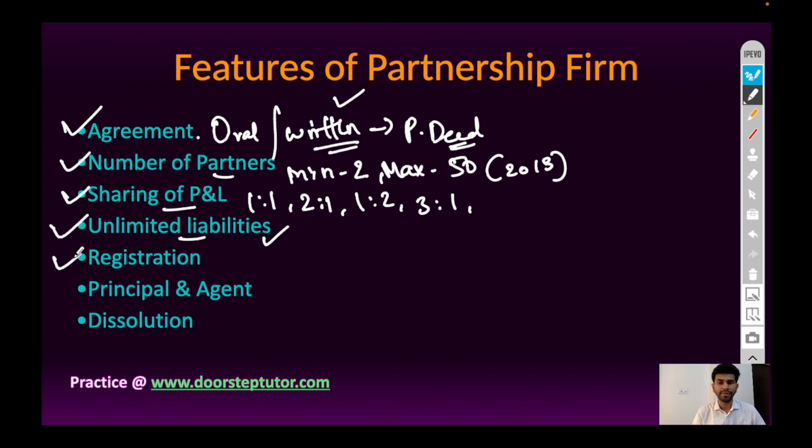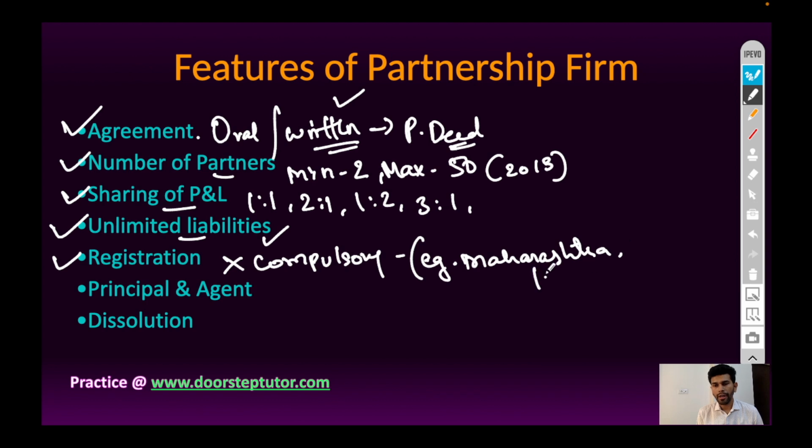Next is registration. Registration of partnership firm is not compulsory. It means the registration of partnership business is optional in India, but in some states it is mandatory to register partnership business. For example, in the state of Maharashtra or Karnataka, the registration of partnership business is compulsory as per the state law.